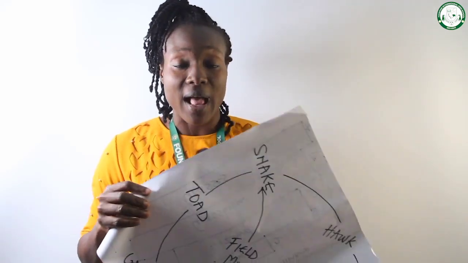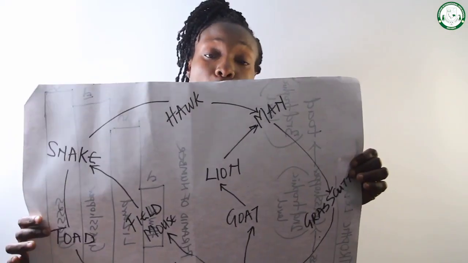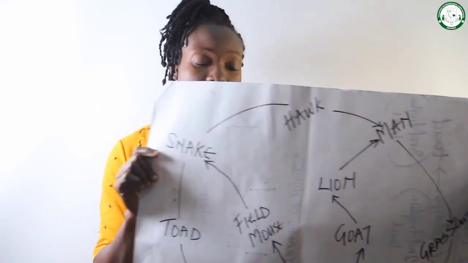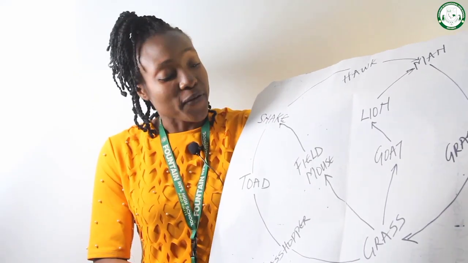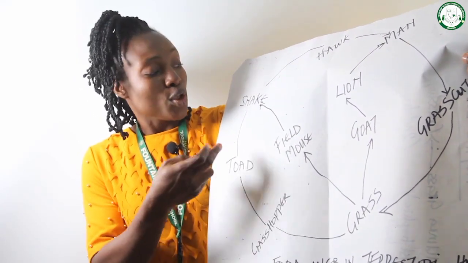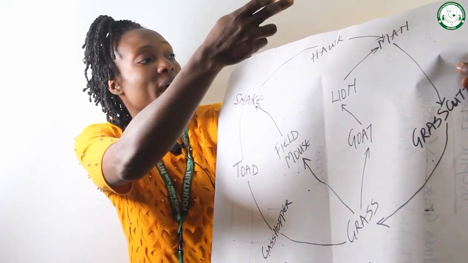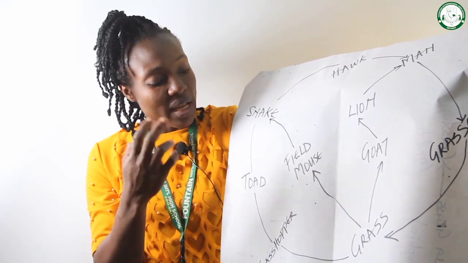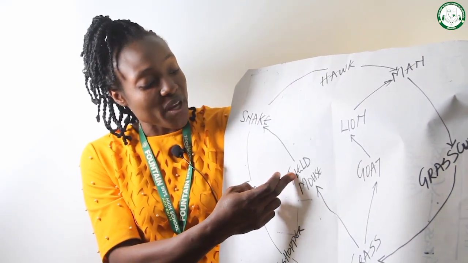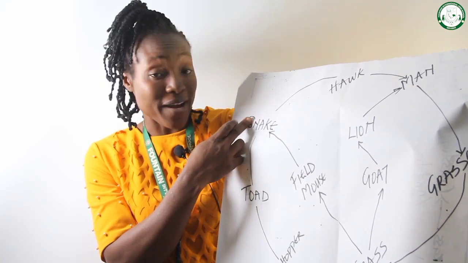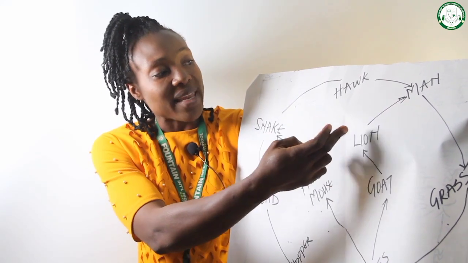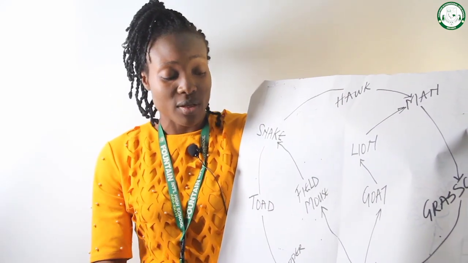Now, looking at this is also an example of a food web in a terrestrial habitat. Let's start from the producer. We have the grass, grasshopper, toad, snake, hog, man. Now again, grass, mouse, snake. That is another food chain. Now we have it again: grass, goat, lion, man. That is another food chain.